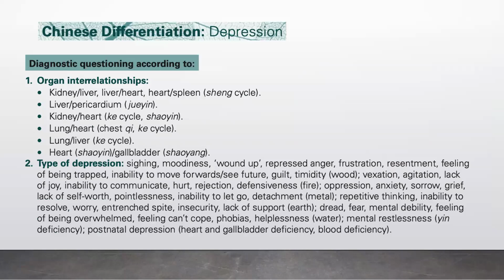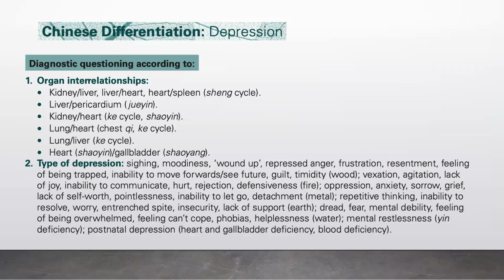disharmony of the fire. If there is oppression, anxiety, sorrow, grief, lack of self-worth, pointlessness, inability to let go, detachment, these are indicative of a disharmony of the metal element. Repetitive thinking, inability to resolve, worry, entrenched spite, insecurity, lack of support, this indicates a disharmony of the earth.